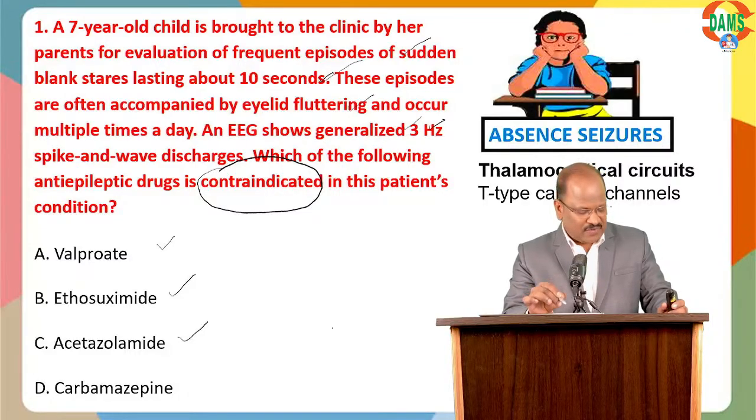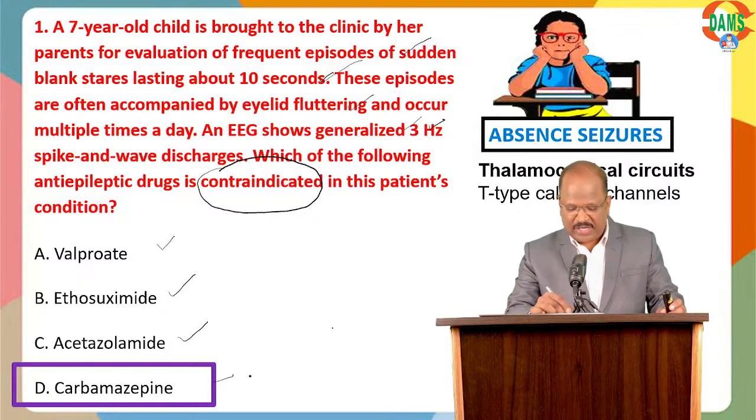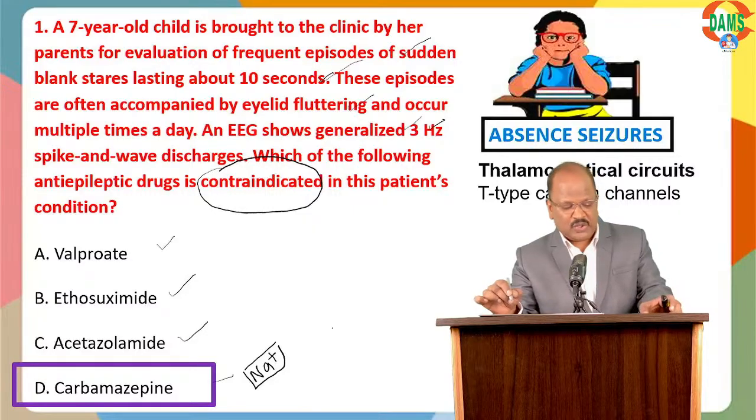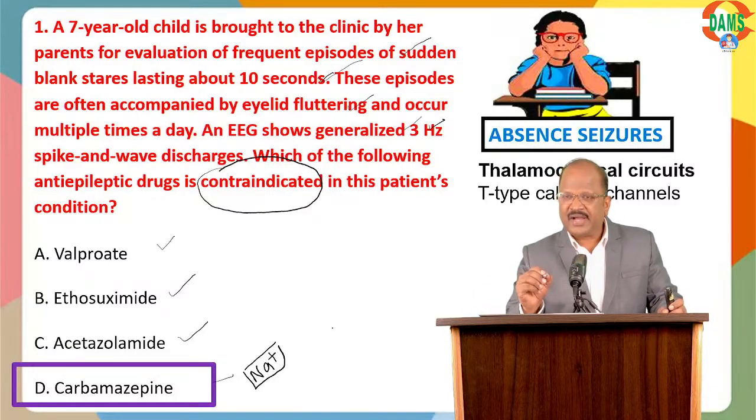The answer for the question is carbamazepine. Carbamazepine is a sodium channel blocking anti-epileptic. Here the problem is due to the T type calcium channel, so we need a T type calcium channel blocker. In fact, carbamazepine and other sodium channel blocking drugs like phenytoin are going to worsen absence seizure. So the answer is option D.